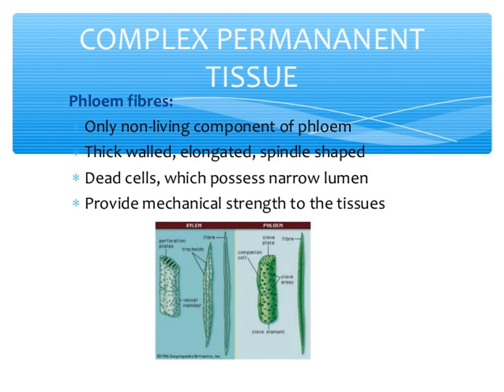Their function is the conduction of water and providing mechanical support to the plant.